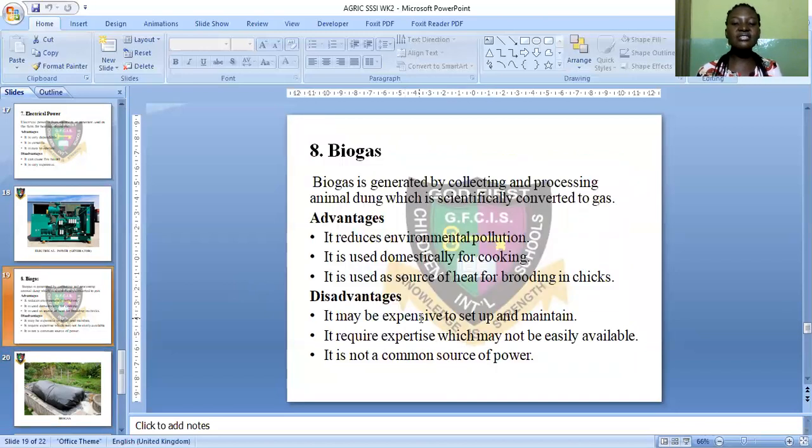It reduces environmental pollution. Animal feces cause pollution in the environment. So by packing them and converting them into a gas that can be used for domestic cooking and even on the farm to carry out farm operations, it reduces environmental pollution.